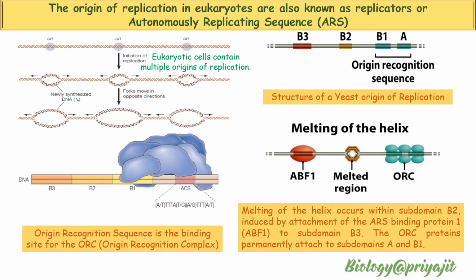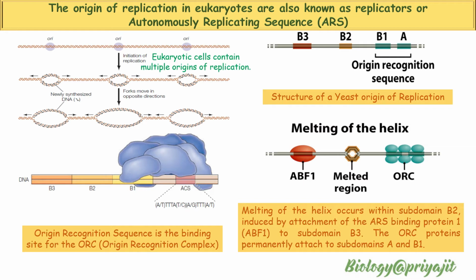The multiple sites for the origin of replication in eukaryotes are also known as replicators or autonomously replicating sequences, shortened as ARS. ARS elements contain a high percentage of A and T bases. A typical yeast origin is shorter than the E. coli origin, being usually less than 200 base pairs in length, usually near about 150 base pairs. But like the E. coli origin, the yeast origin also contains discrete segments with different functional roles.